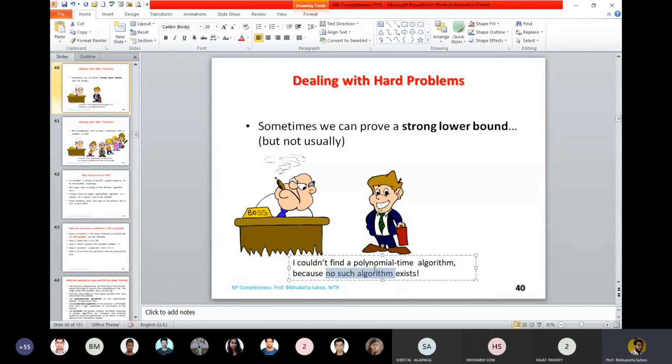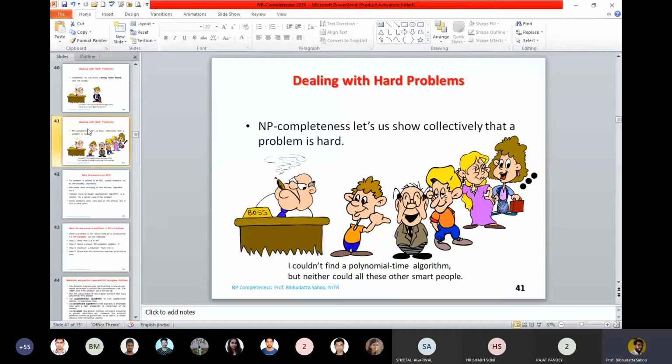Fine, because you are searching for an algorithm, but you are able to say that there must be an algorithm. It says you look into this state, I could not find a polynomial time algorithm. Might be there, because the lower bound is defined. Now a group of experts or a group of designers take help. Then NP completeness lets us collectively say that the problem is hard.